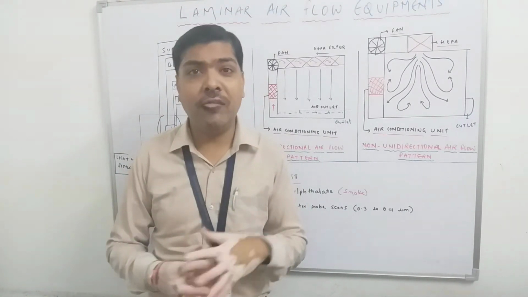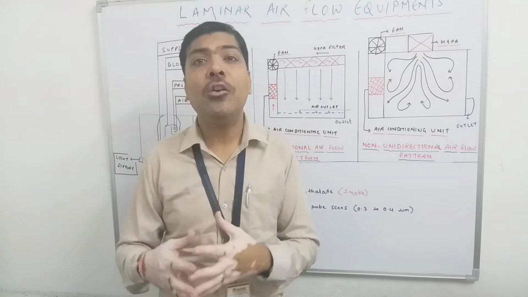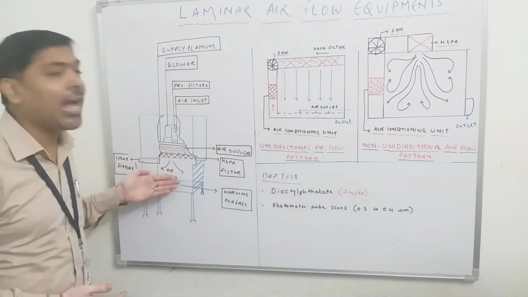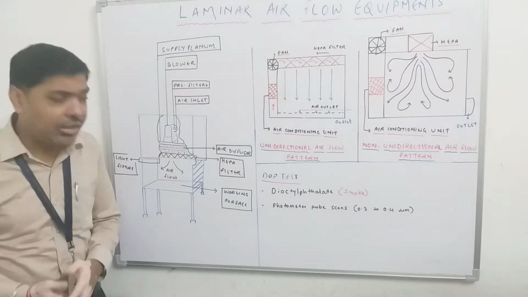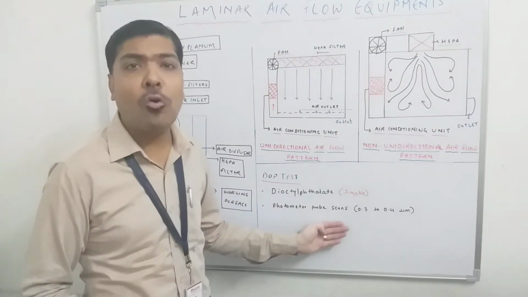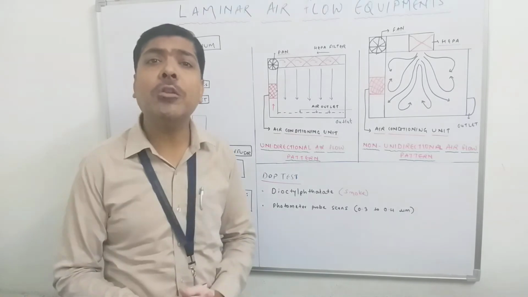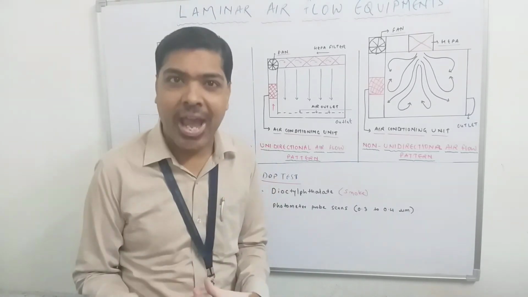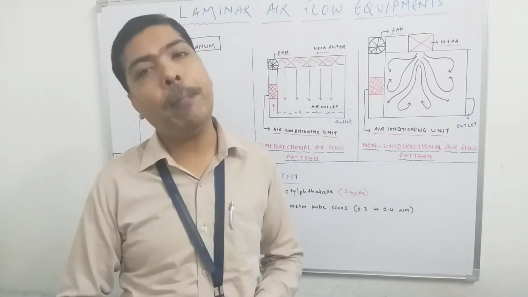But otherwise, if we observe the presence of DOP particles across the HEPA filter, that is measured with the help of a specialized machine called a photometer probe scanner. So this photometer probe scanner will scan for the presence of the DOP particle.